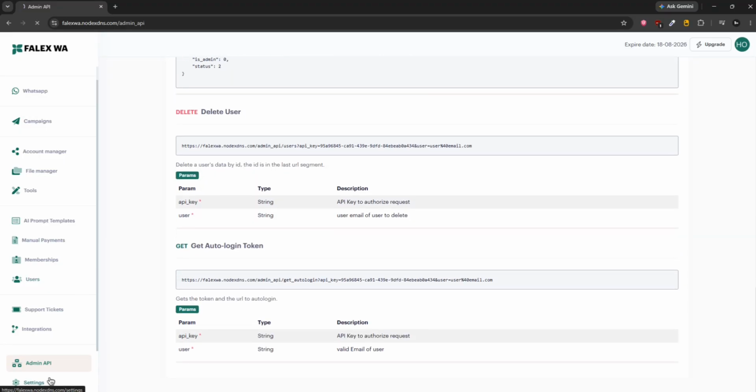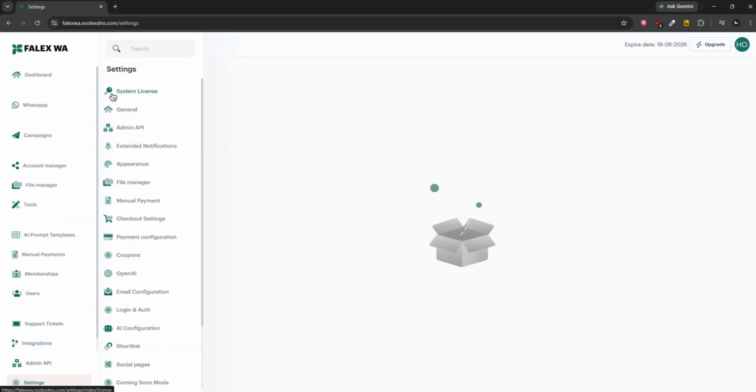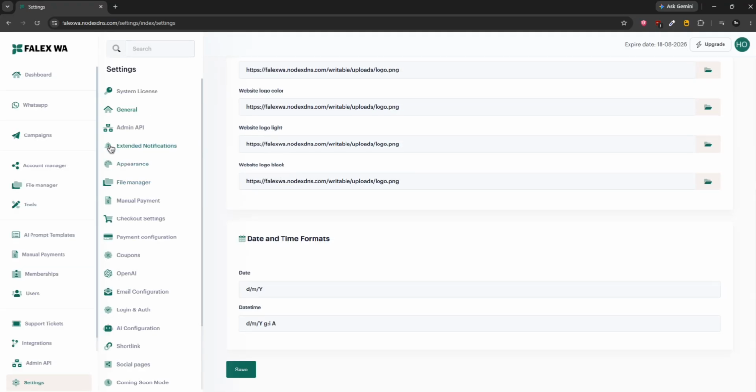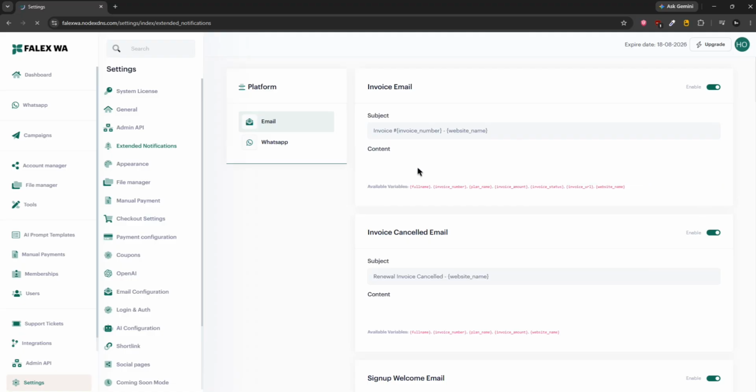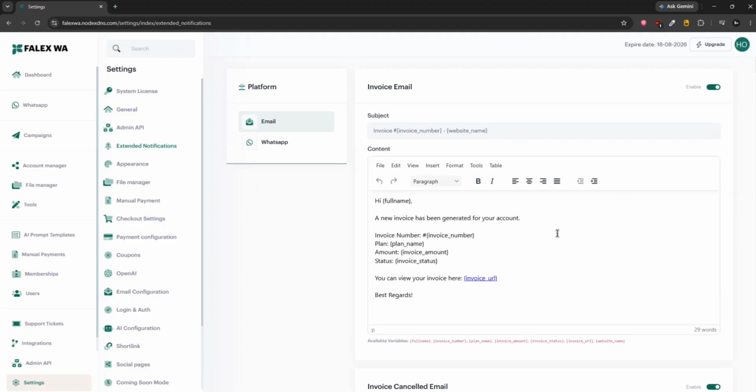Okay, then let me show you the overview of settings here. This is the license section. I'm not going to show you. Then the general settings here. You can customize everything of your website. You can take a look at here. This is the extended feature I've told you about. You can manage here all the, let me reload this page, because once you reload this, the talks editor will be available here. So now you will be able to find the talks editor.